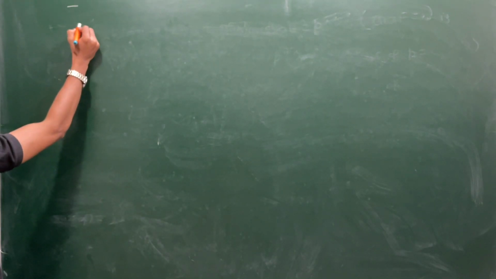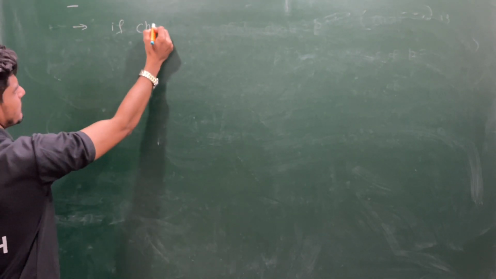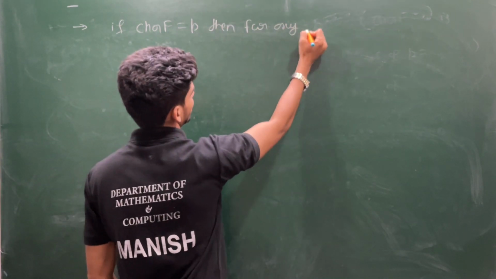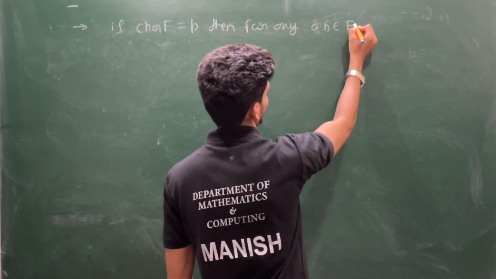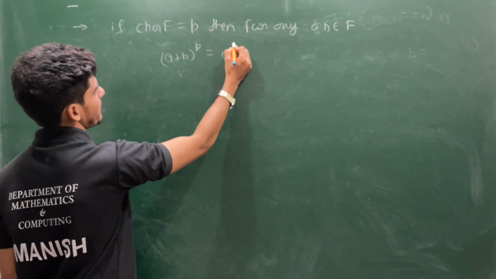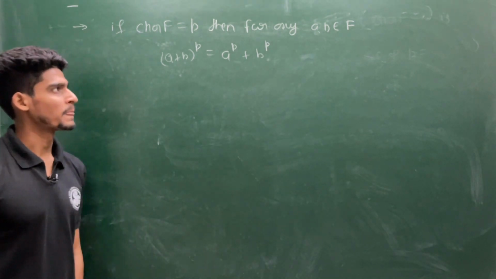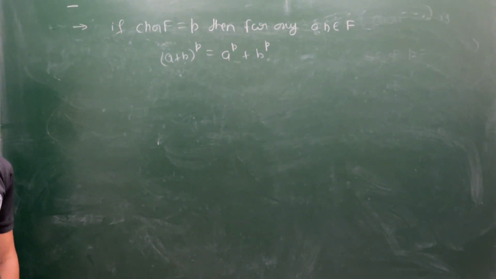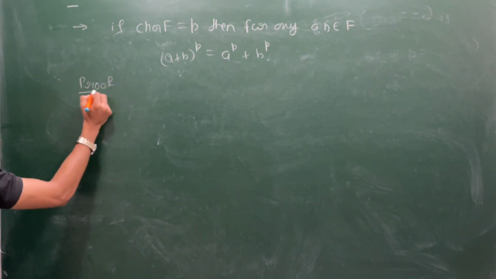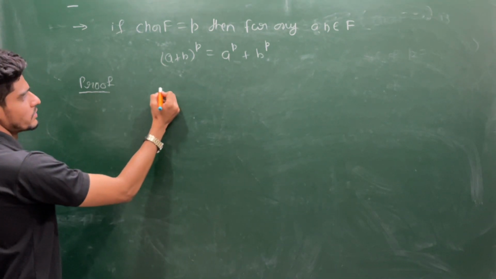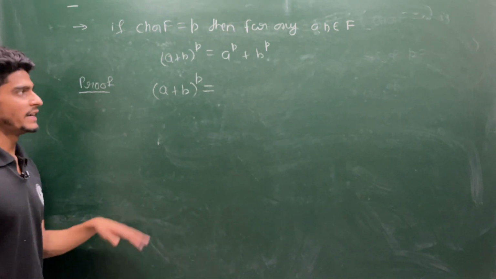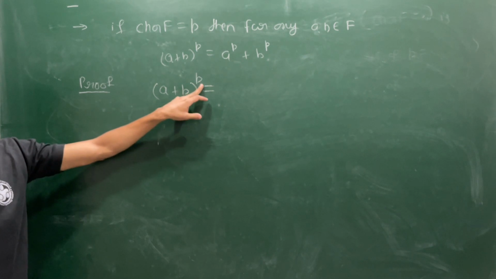Now let's observe this property. If the characteristic of a field is p, then for any a, b belonging to F, (a plus b) whole power p is the same as a power p plus b power p. We are having this property, and the proof is a two-line proof. Suppose I am writing the binomial expansion for this (a plus b) power p.